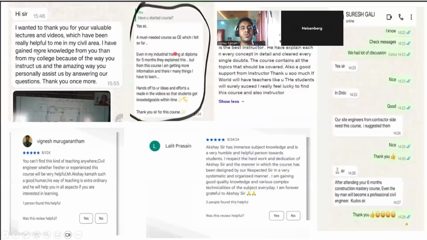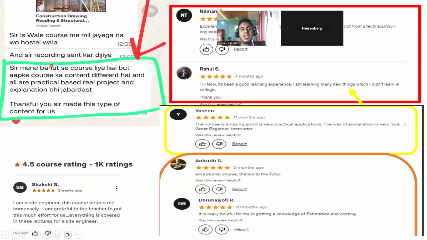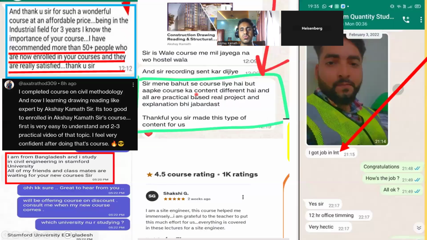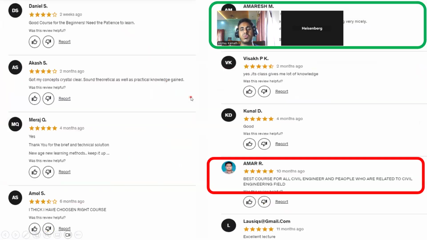A few of the students are from Tamil Nadu also. From your place they are. You can't find these things elsewhere. So in this way, I can show you all these reviews. Few of my students got jobs in Dubai also. And you can see he had taken many courses, but he told me that all my courses are practical and real based, and the explanation is also good. So you can learn all these things. In offline also, they will not match the level of what I teach you online.